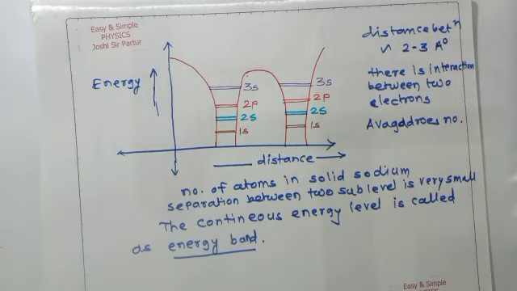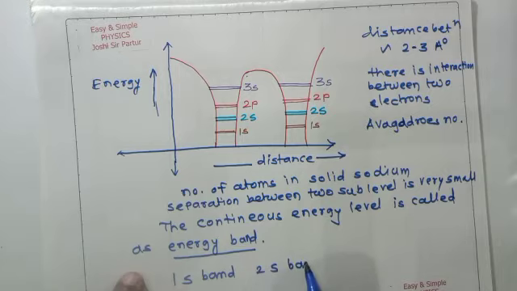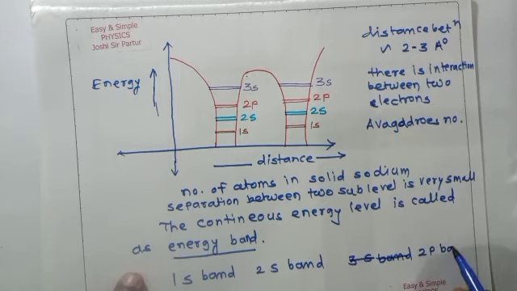The bands are called the 1s band, 2s band, 2p band and 3s band.